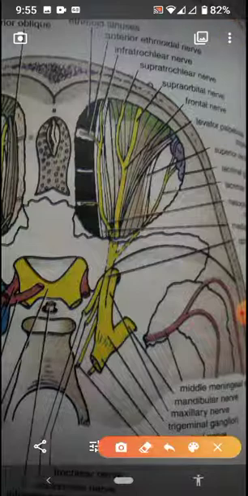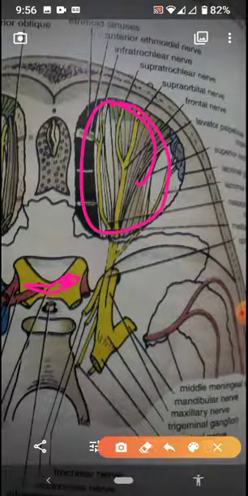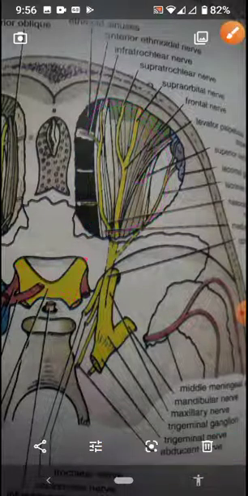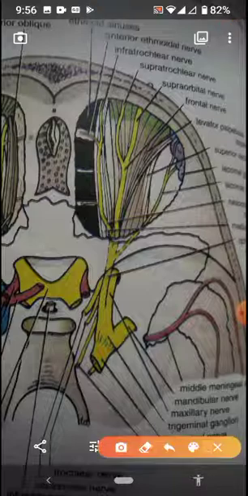First, we will study the second cranial nerve, which is the first for the orbit. This is the optic nerve, the biggest one, and you can see in this picture it's very big. This is the optic chiasma, and from the optic chiasma there is the crossing, and this is the optic nerve on each side.